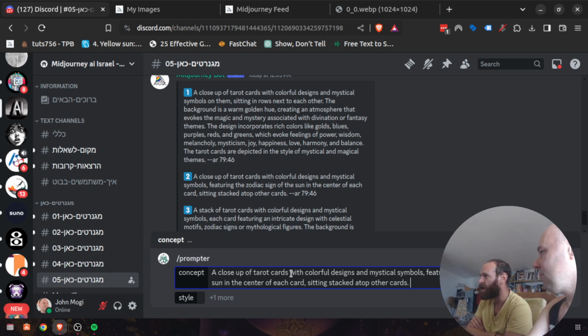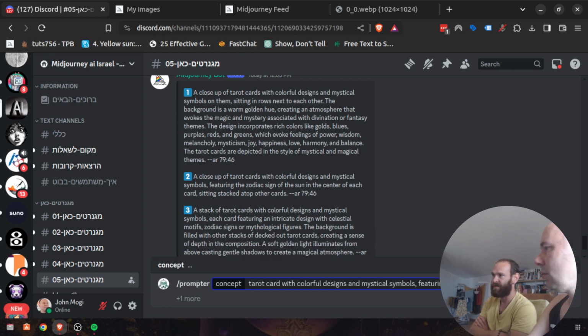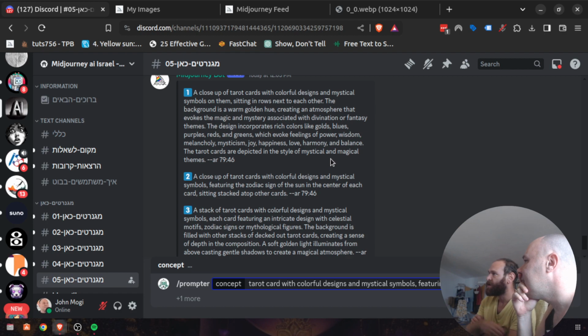A close-up of tarot cards. Let's just say tarot card with colorful design and mystical symbols featuring the zodiac sign of a sun in the center of it. All right, featuring zodiac signs. I wouldn't let it say the sun in the center. That's too much. It's not giving it enough freedom. Now the style. Let's see if we get a style.